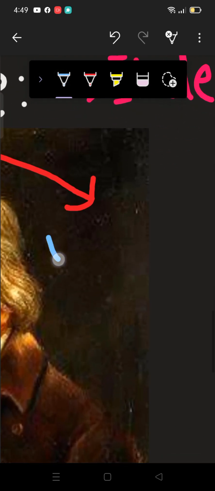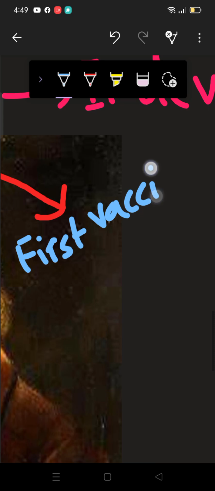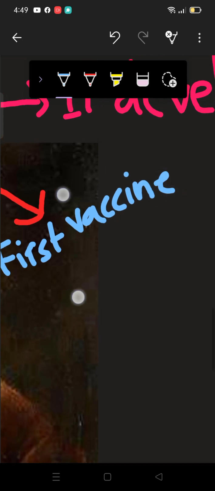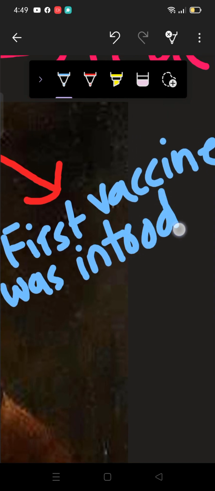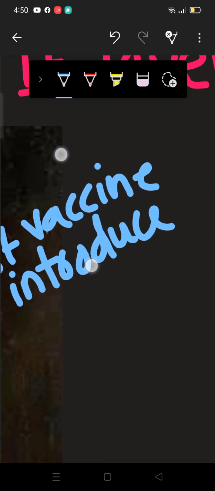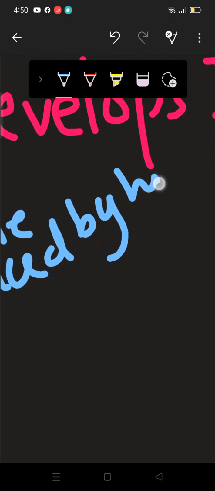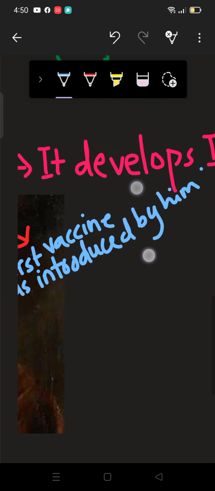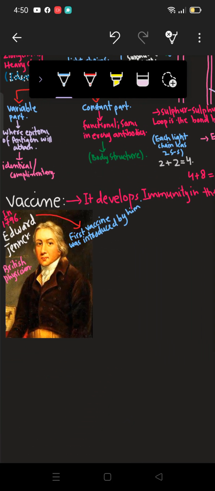Let me write that: first vaccine was introduced by him. He introduced the first vaccine, and he is Edward Jenner.